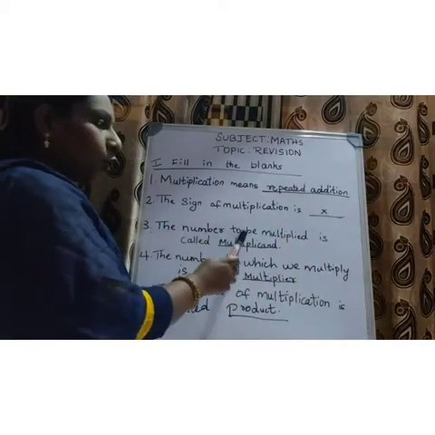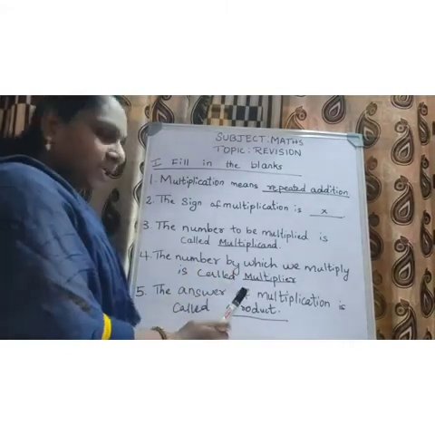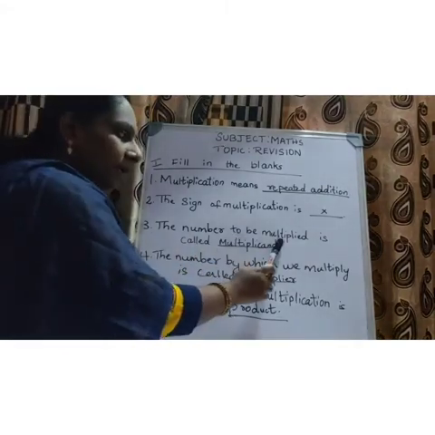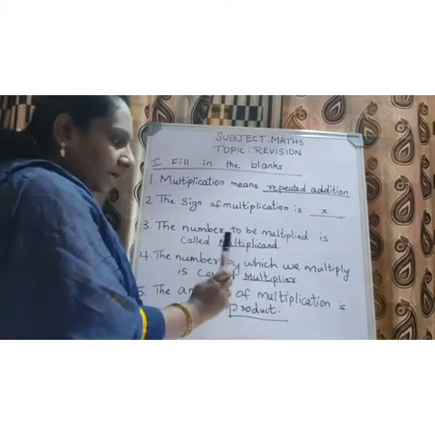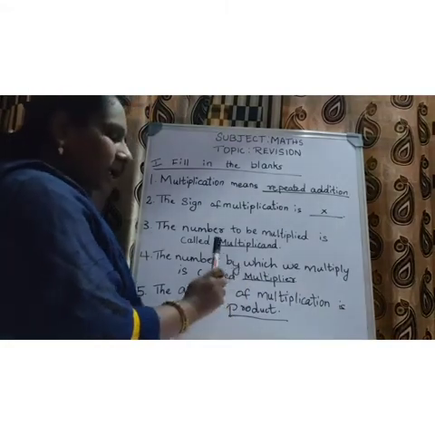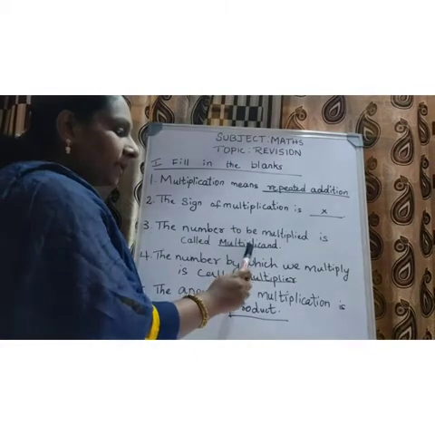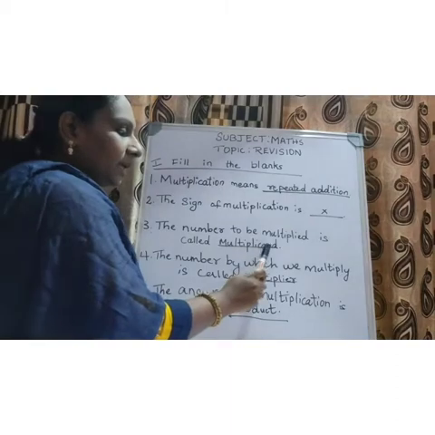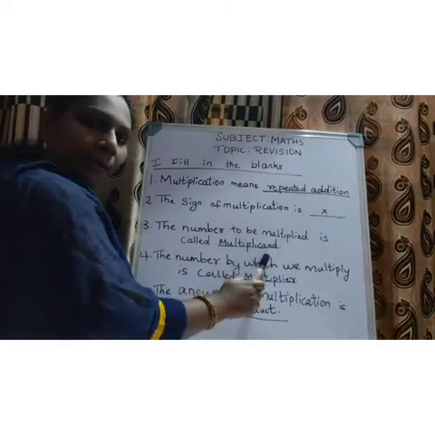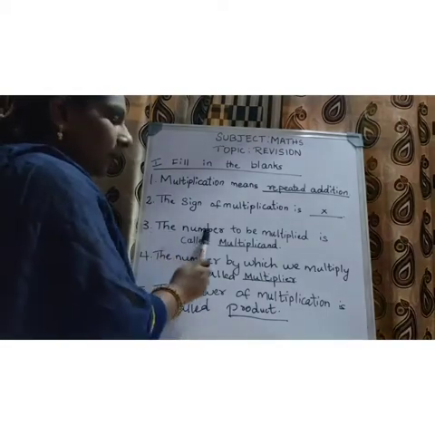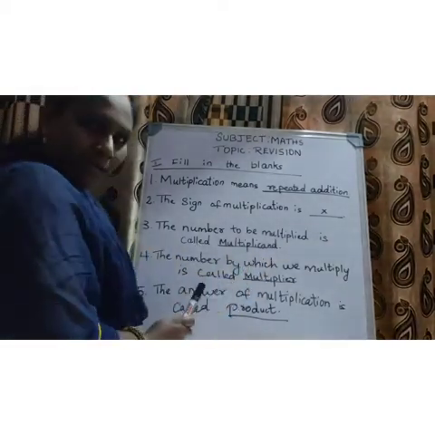The number to be multiplied is called multiplicand. The number to be multiplied is called what, children? Multiplicand. Spelling for multiplicand, M-U-L-T-I-P-L-I-C-A-N-D, multiplicand. The number to be multiplied is called multiplicand.